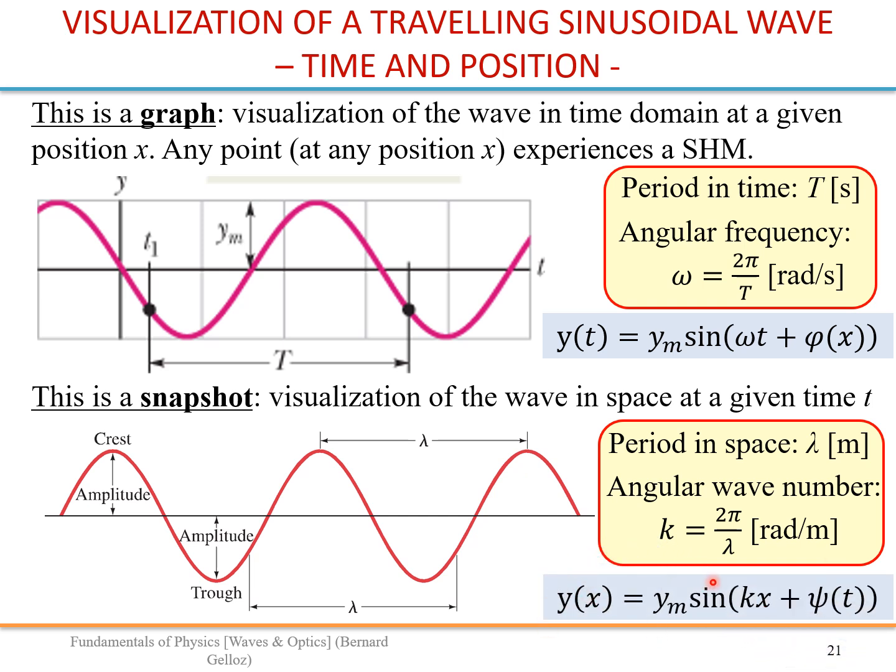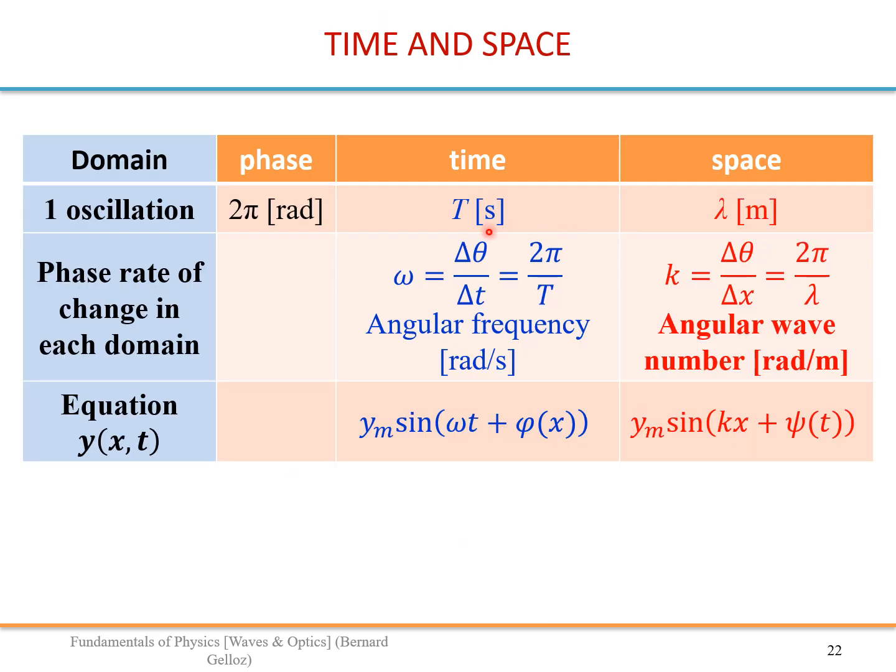And we can write it in a similar way, just now instead of omega you have k, and instead of t you have x. And this phase shift depends on time. So this summarizes all of these parameters. We have here the phase domain, the time domain, and the space domain.